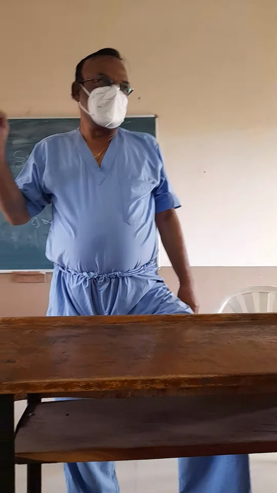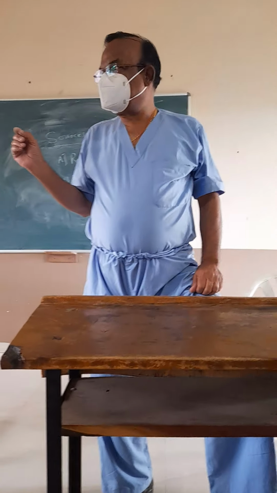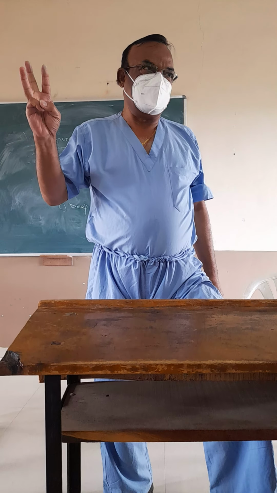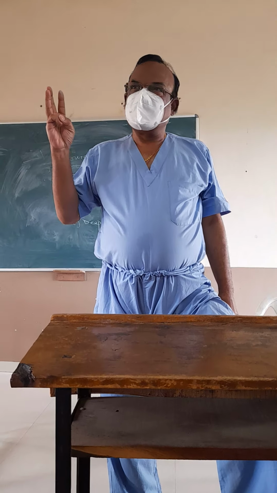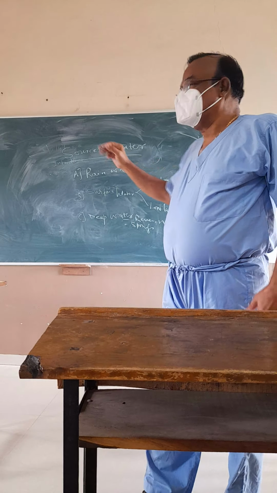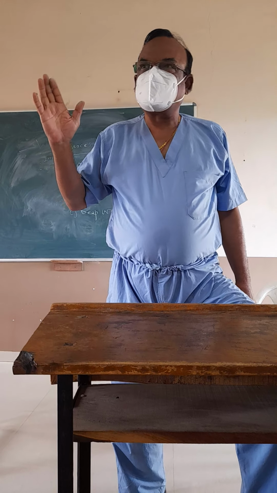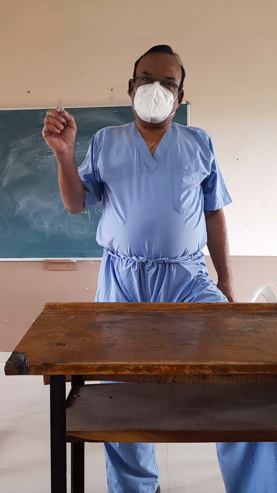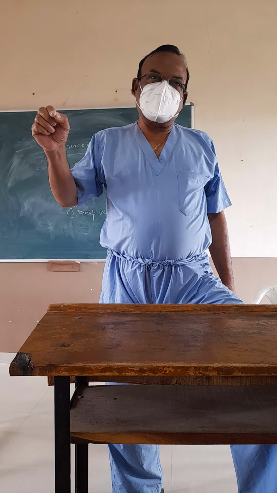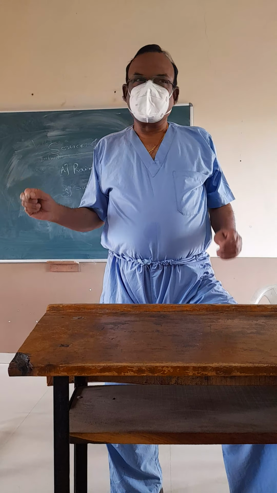In the last lecture, I started with the sources of water. Sources of water are described under three headings: rain water, surface water, further classified into upland and lowland surface water, and third is the deep water. Deep means under the earth. There are again three classifications: river, well, and springs.